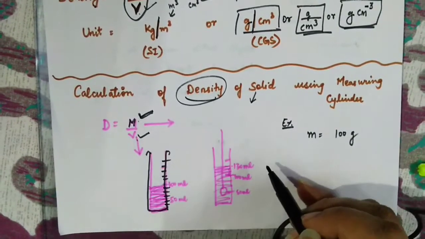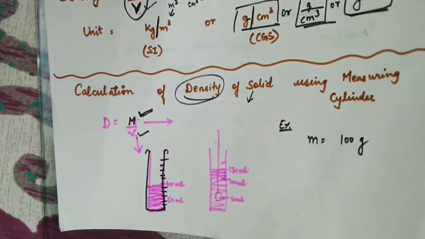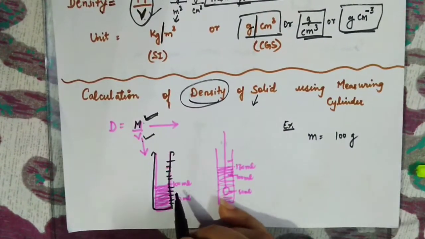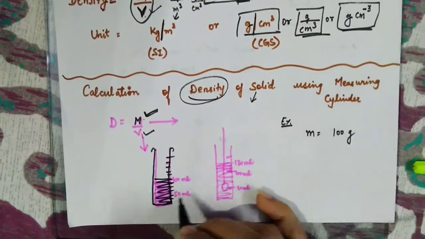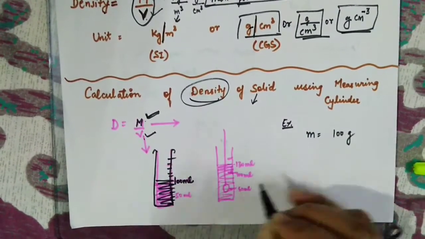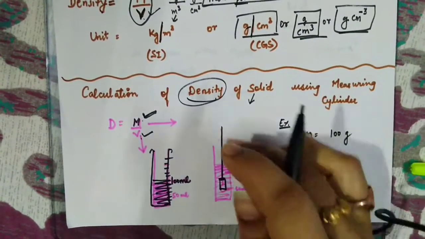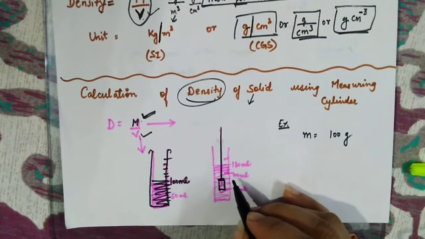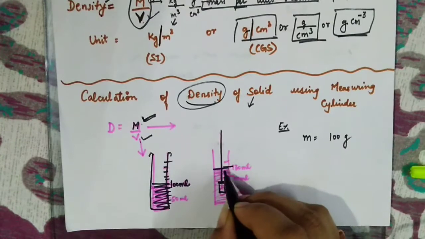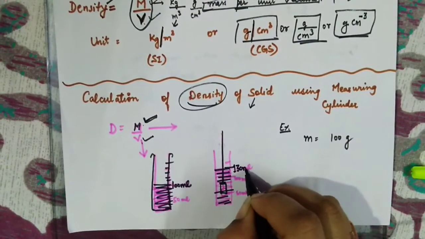Now I need volume also. How to calculate that? I'll take a measuring cylinder and fill the water up to a certain level. Suppose I have filled the water in this measuring cylinder up to 100 ml. Now I am going to tie my solid substance and dip it inside this measuring cylinder, and the level is obviously going to rise, you know that. So now I am going to see till what level the water has risen. It is coming till 130 ml.